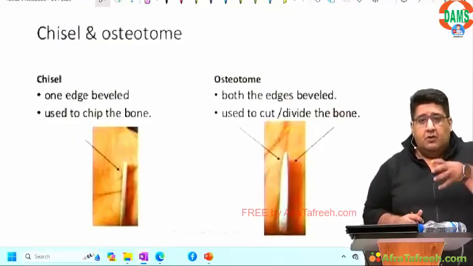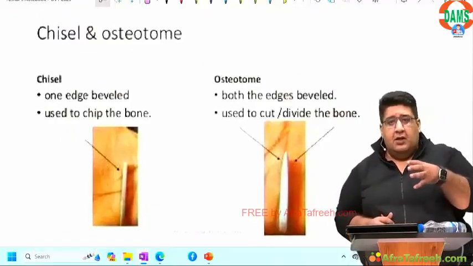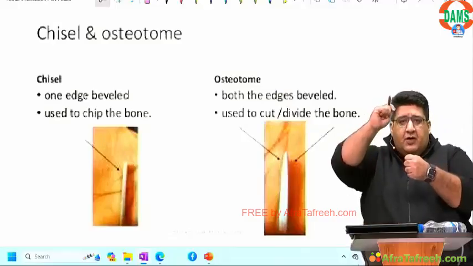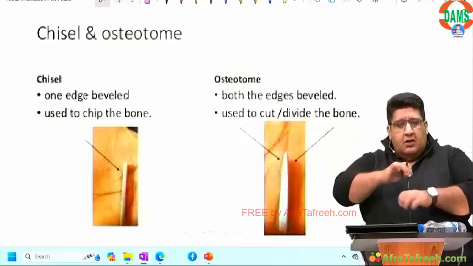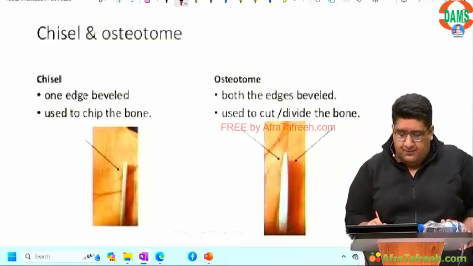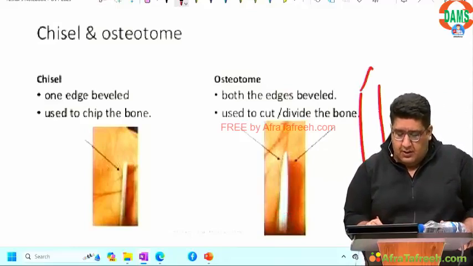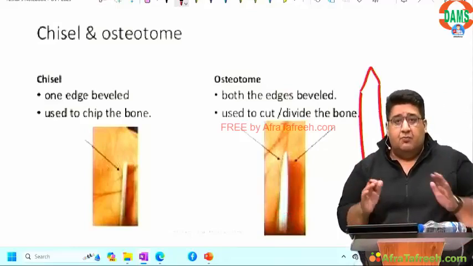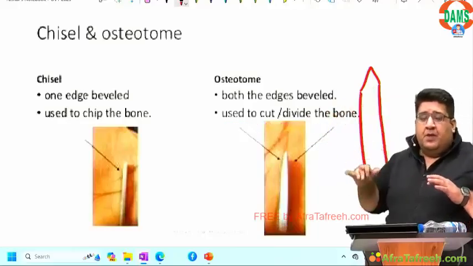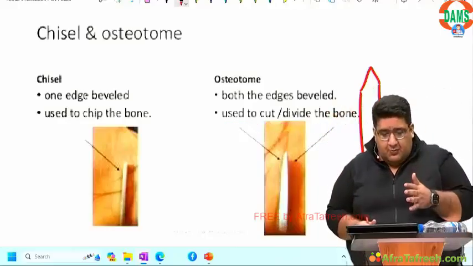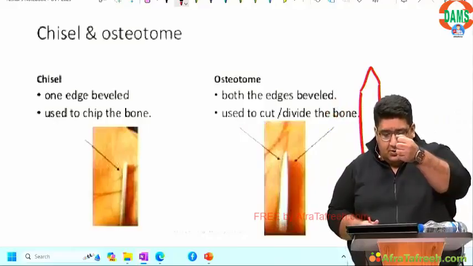There's a bone, you tell me to cut it into two parts. I say give me an osteotome, I put it at 90 degree, and what I do is tak, tak, tak. That is an osteotome. This is how an osteotome looks like. Both the edges are chiseled. You give me a bone, you say don't cut it into two parts, sir, just scrape it. So what did I do?